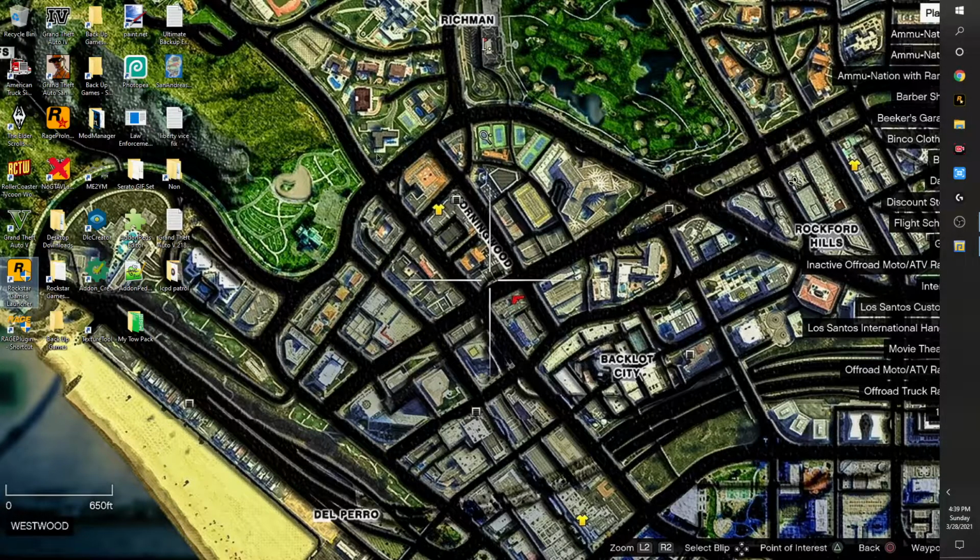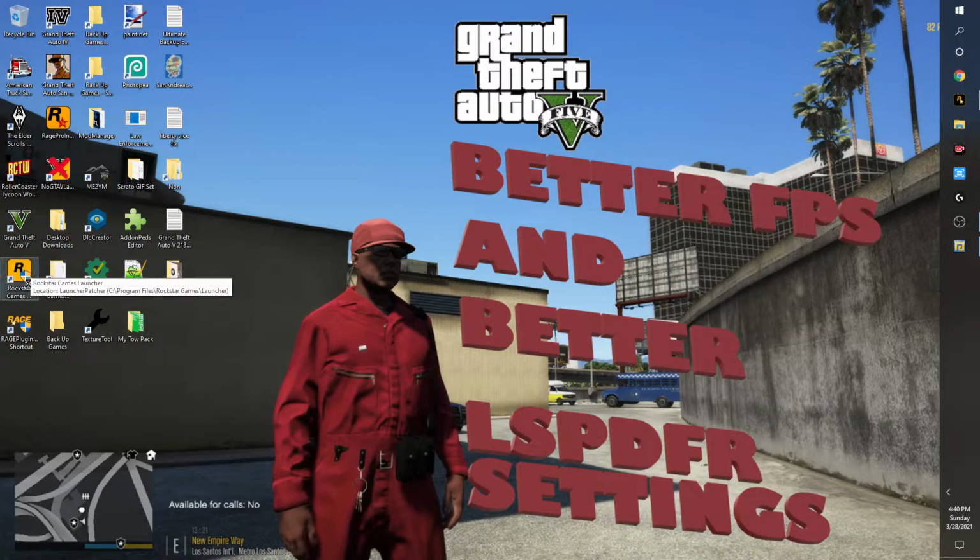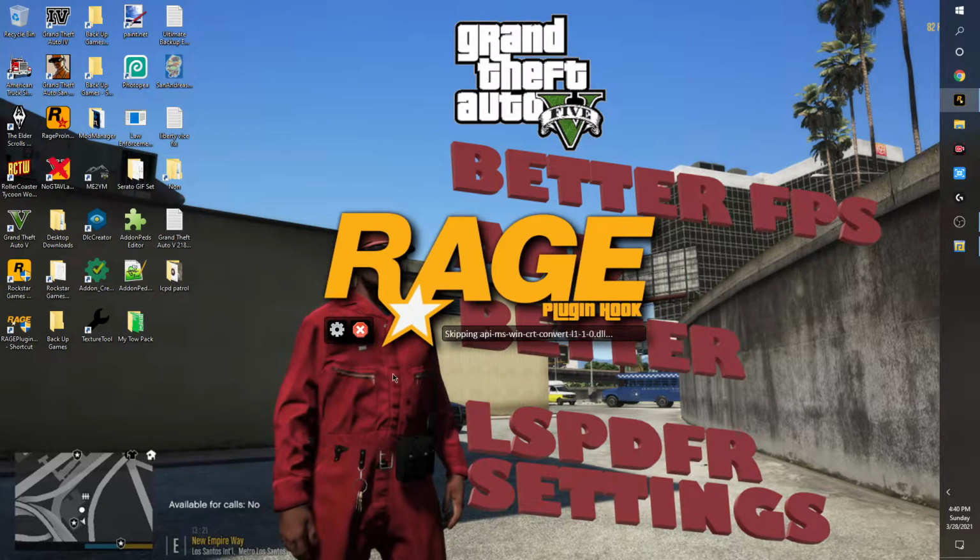If you get stuck on that splash screen, double click on the Rockstar game launcher so that it opens up the launcher itself, and Ragepluginhook should automatically connect. And then thereafter, because that's what I just did now, I had to test it, and after that, the plugin should be able to open up Rockstar Game Launcher on its own, like right now.